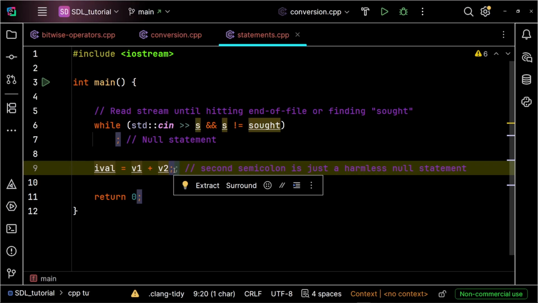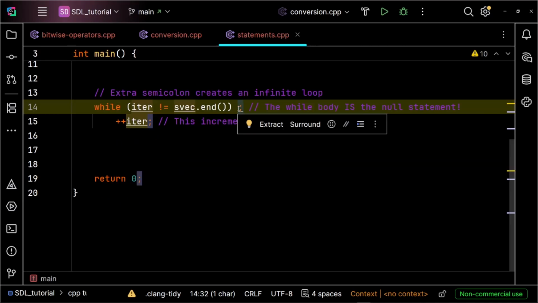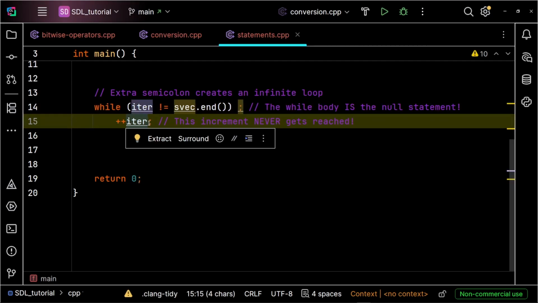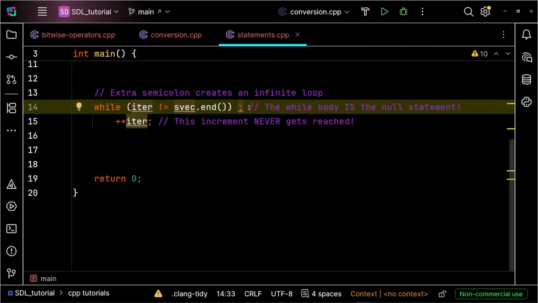But place that extra semicolon right after a while loop or an if condition and it will become a disaster. Look closely at that semicolon right after the while condition. Contrary to the indentation, ++iterator is not inside the loop. The loop body is actually that tiny null statement. Because iterator is never updated inside the loop, the condition stays true forever, trapping your program in an infinite loop. So always check your loop headers for accidental semicolons.